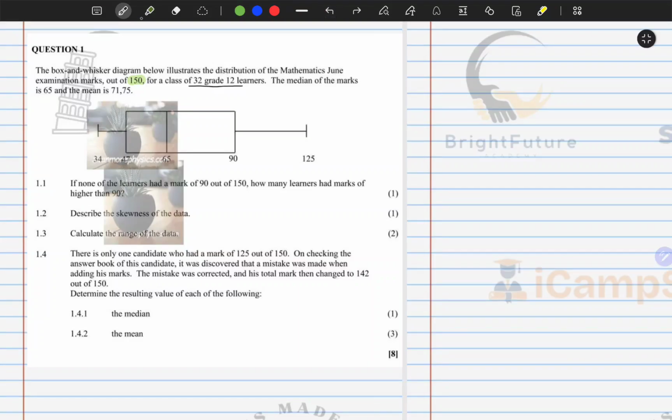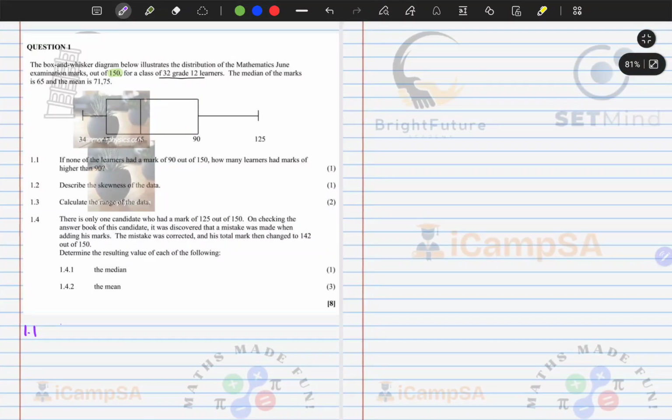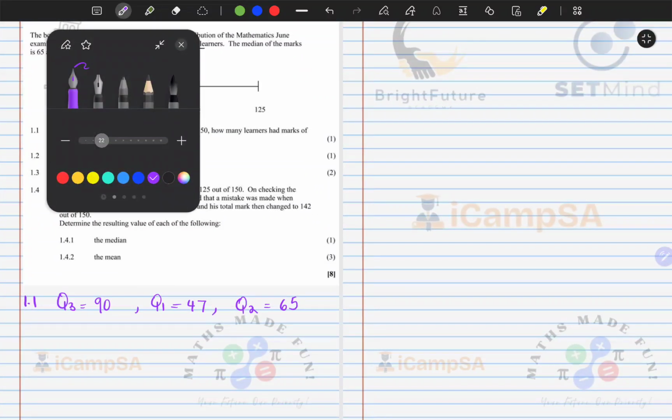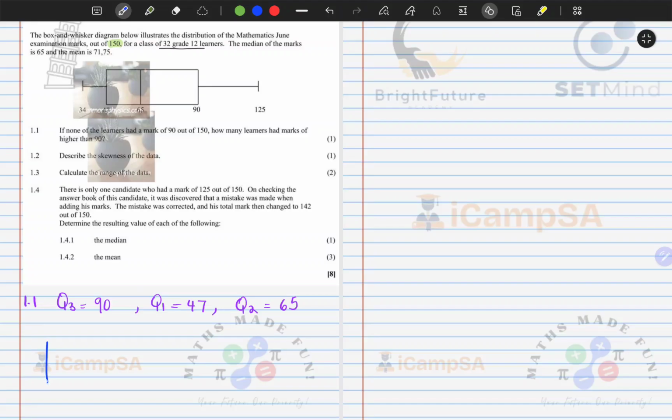So we need to note something important here for 1.1. If you observe carefully, our Q3 is 90, our Q1 is 47, and our Q2, which is our median, is 65. There's something that I need you to remember about the box and whisker in general, so let's quickly draw one here.